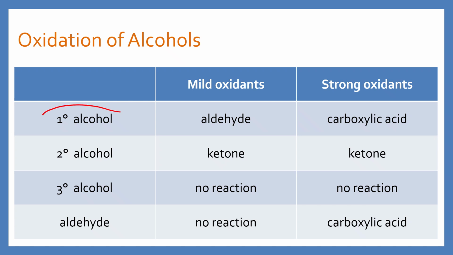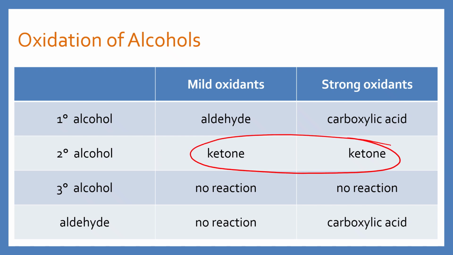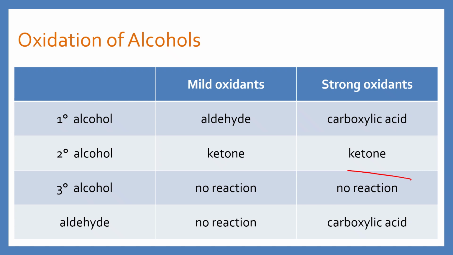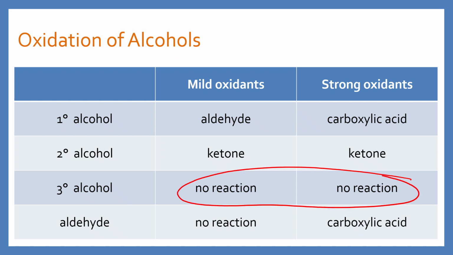So when a primary alcohol is reacted with a mild oxidant, it will always make an aldehyde. A primary alcohol reacted with a strong oxidant will always make a carboxylic acid. A secondary alcohol, no matter the strength of the oxidant, will always make a ketone. Very simple. A tertiary alcohol cannot actually be oxidized, and there will be no reaction.